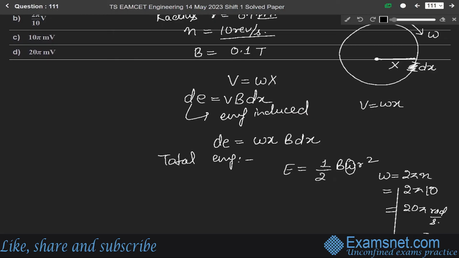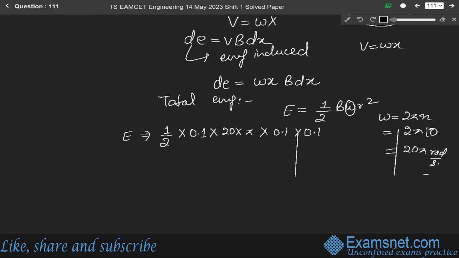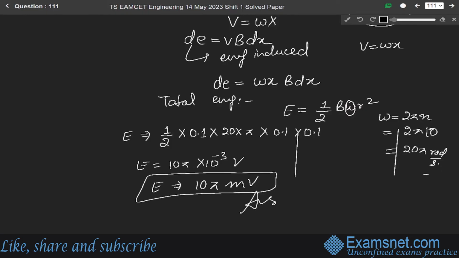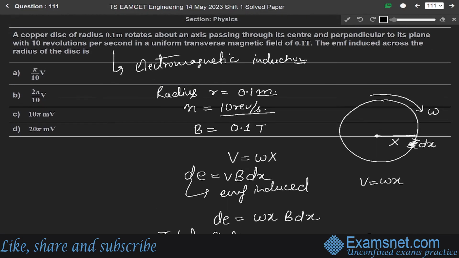So putting this value, the total EMF will be half into magnetic field, given as 0.1, into omega, which is 20 pi, into R squared. R is 0.1, so 0.1 into 0.1. Solving it, we get EMF equals 10 pi into 10 to the power minus 3 volt. So E will be 10 pi millivolt. This is our final answer. Among these four options, option C, that is 10 pi millivolt, is the correct answer.